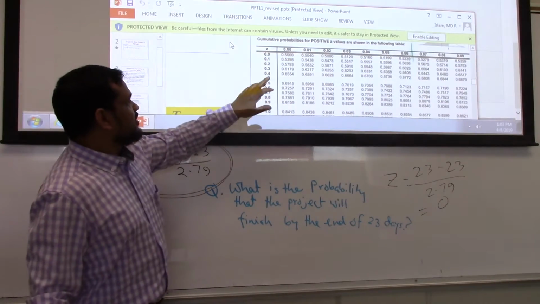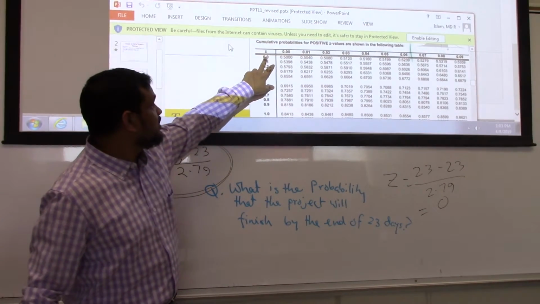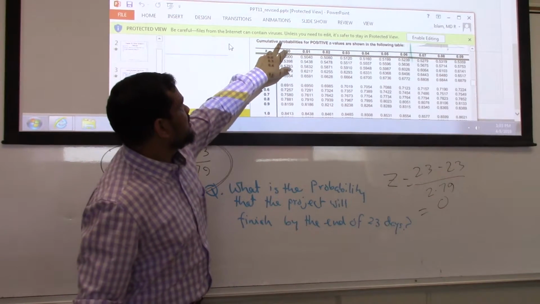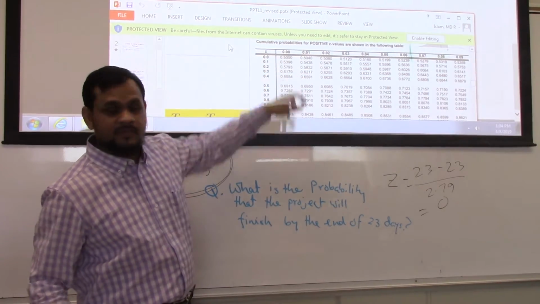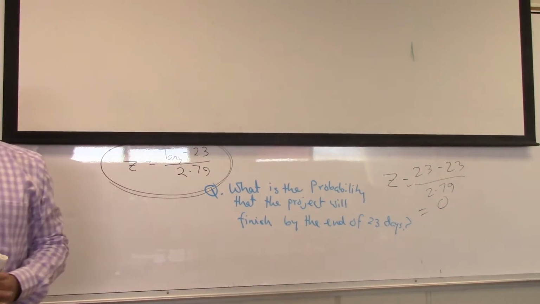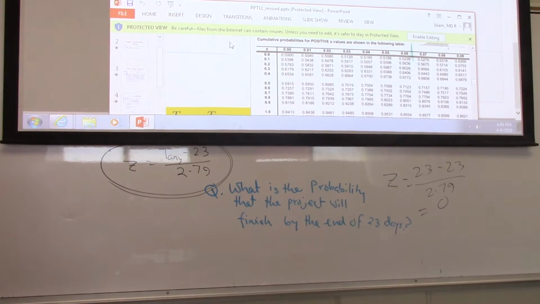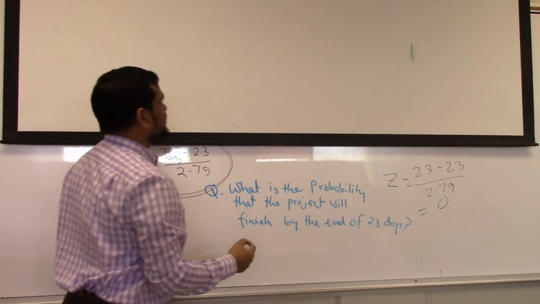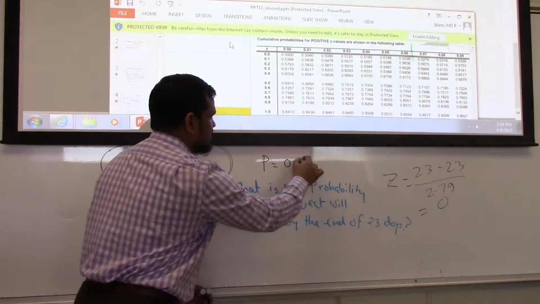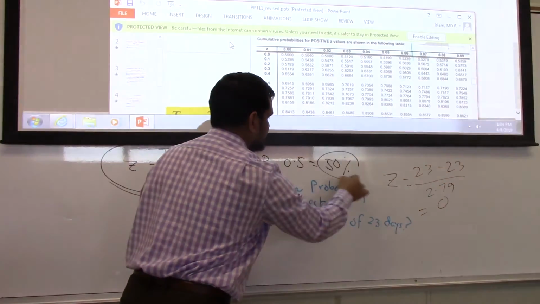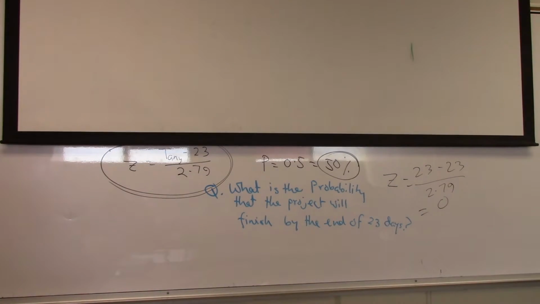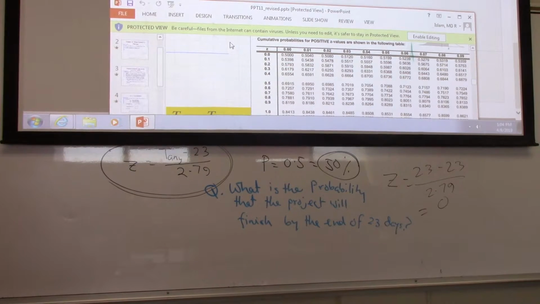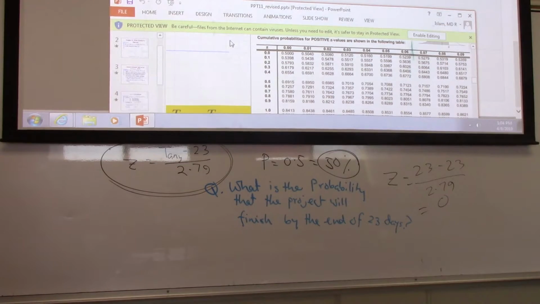Okay. So z is 0. When z is 0, my cumulative probability value is 0.5. Did you see 0.5? That means when z is 0, the cumulative probability means you can finish any time before that. So our P is 0.5, or simply 50%. That is the answer for question number 1. What is the probability that the project will finish by the end of 23 days? It's 50%.